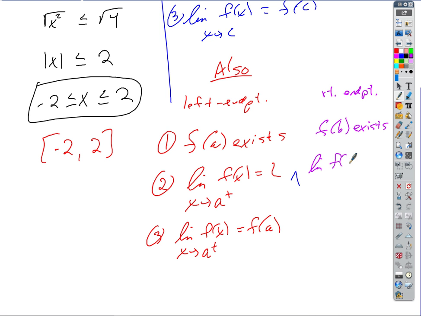The limit of f of x as x approaches b from what direction? From the left equals, I'll call it L2, L sub 2, because it could be a different value, right? Should probably call that L1. And then finally, the limit of f of x as x approaches b from the left equals f of b, right?